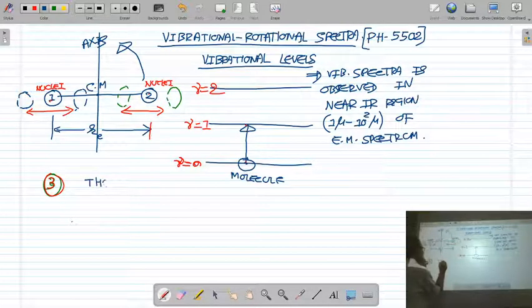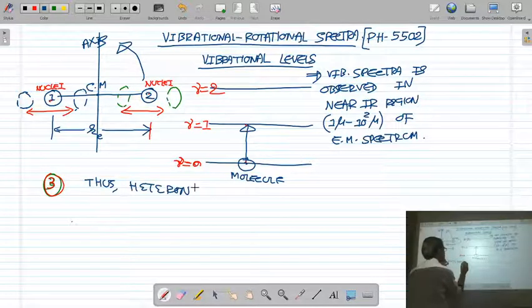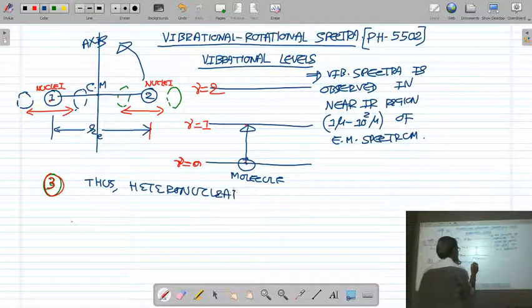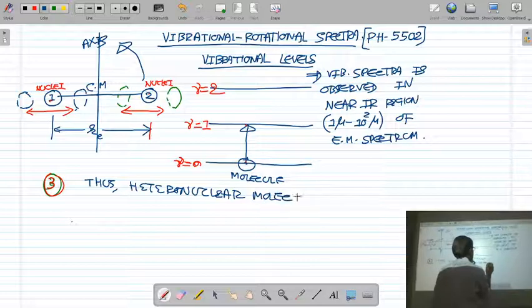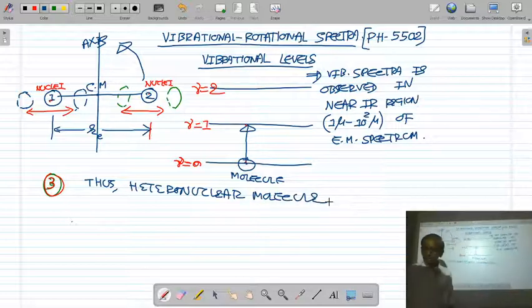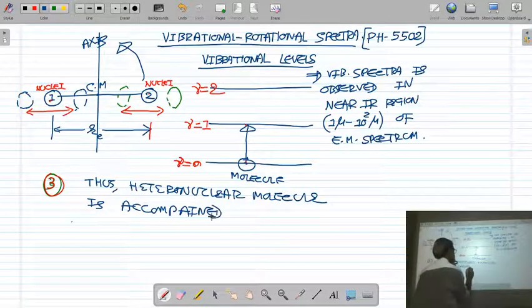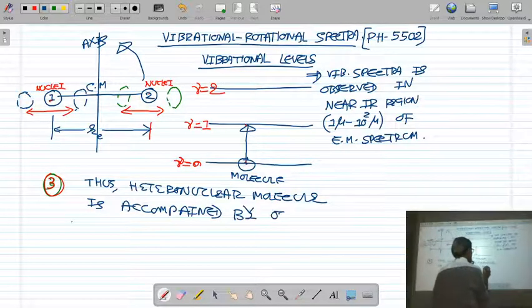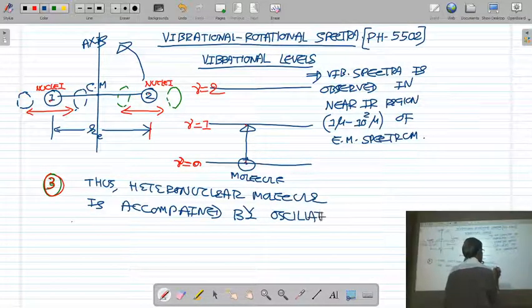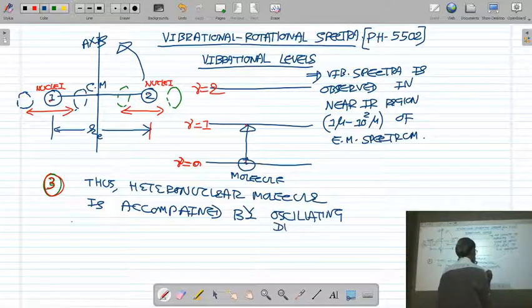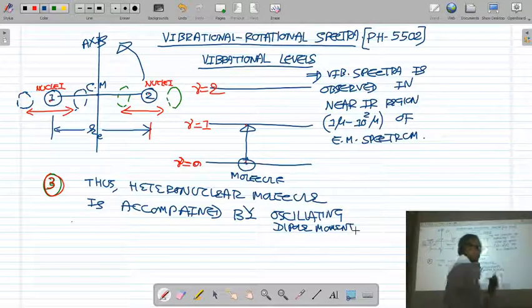Thus, a heteronuclear molecule is accompanied by an oscillating dipole moment, because its dipole moment is going to change.